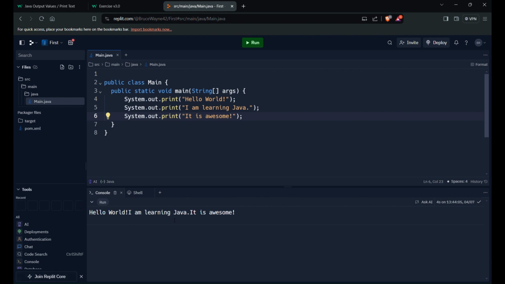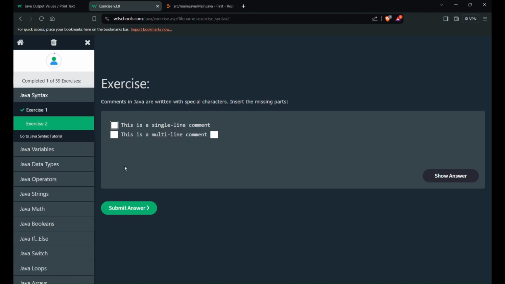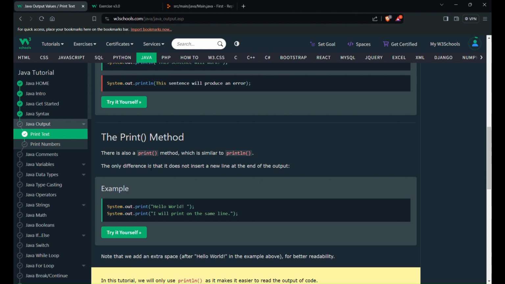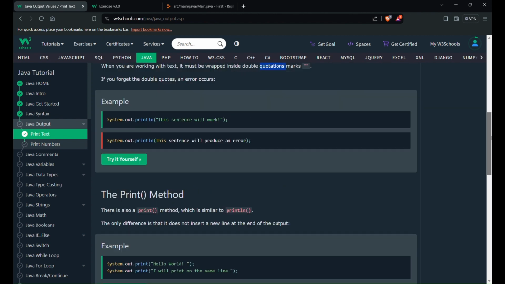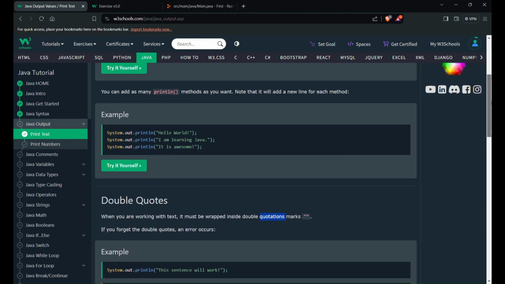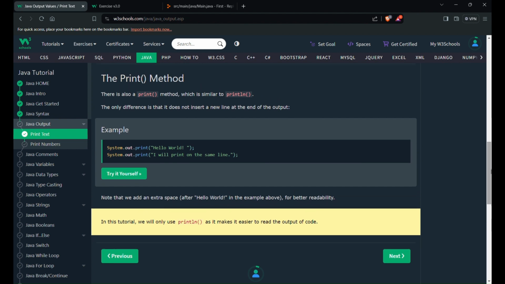Yeah, hello world, I'm learning Java, it is awesome. So it is just printing in a single line. The only difference is that it does not insert a new line at the end of the output, whereas println will add a new line. Whereas print does not insert a new line. So that is the difference between println and print.